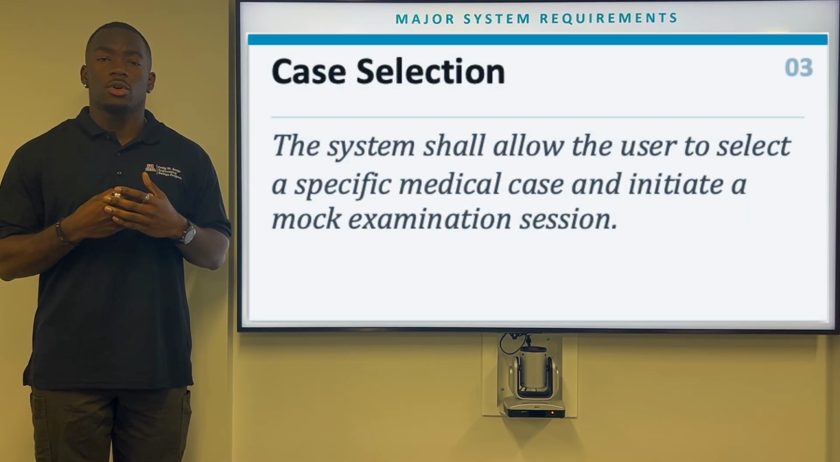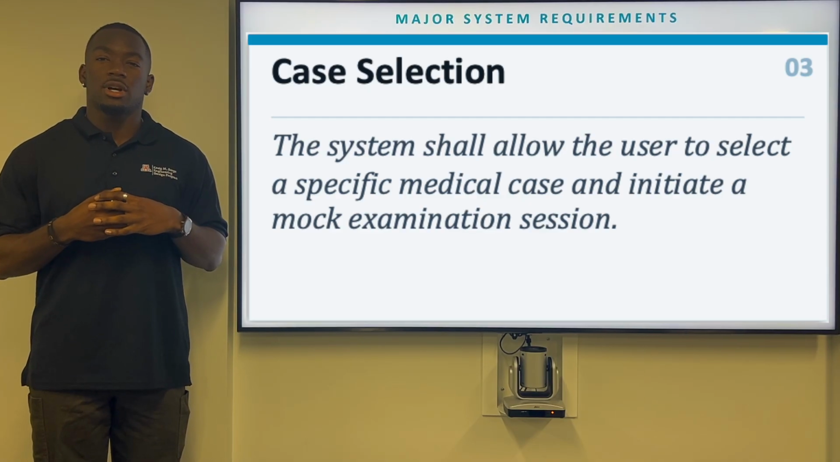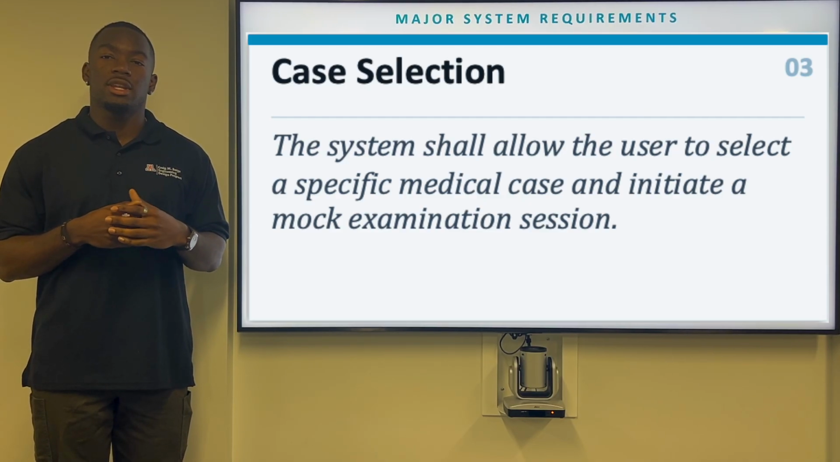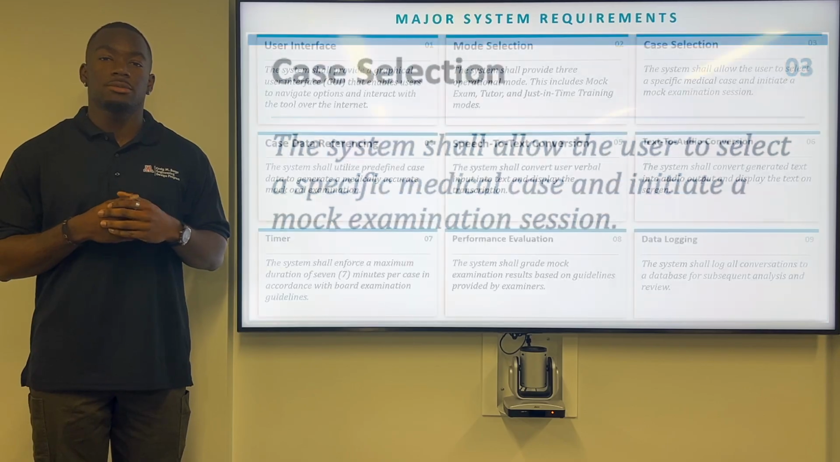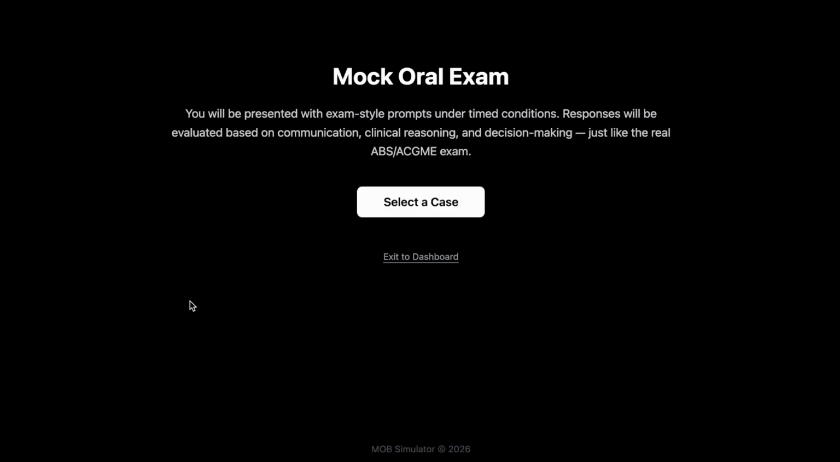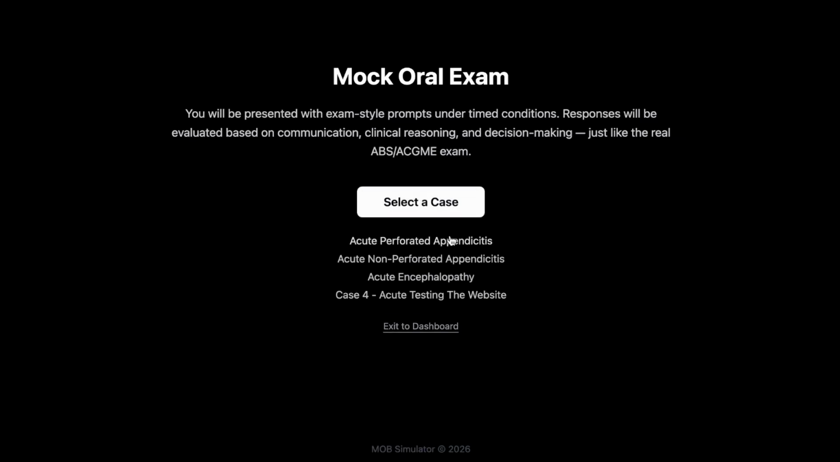And for our third system requirement, we have case selection, where our system shall allow users to select a medical case and initiate a mock exam session. After selecting the mode, the user gets the chance to pick out which medical case they want to practice with.